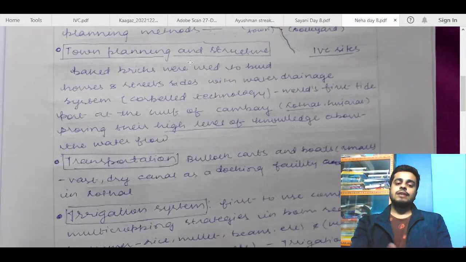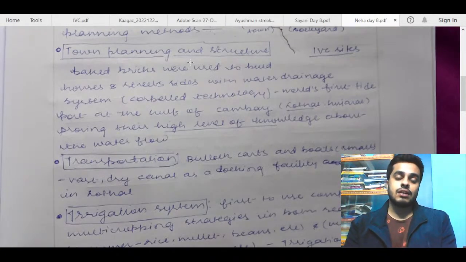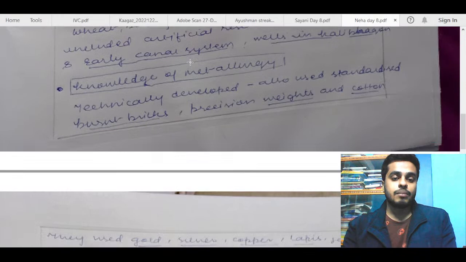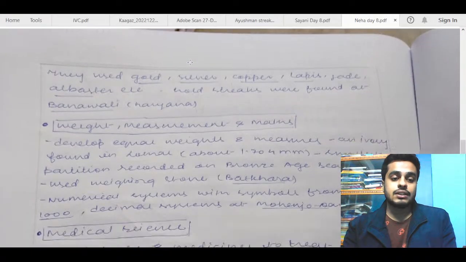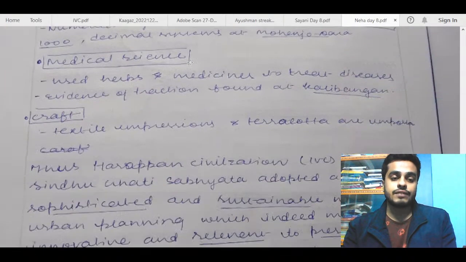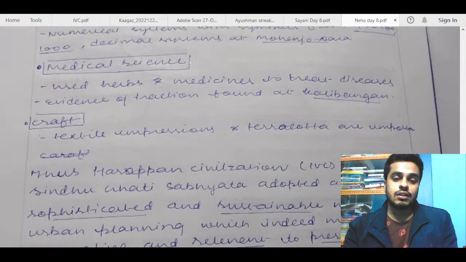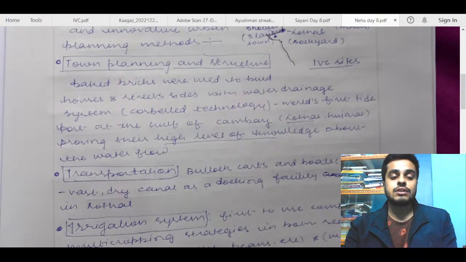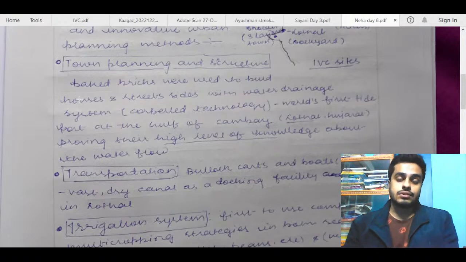What you can do in the body is separate both scientific methods and urban planning. When you talk about scientific methods, talk about the irrigation system, metallurgy, weights and measures, mathematics, medical sciences, crafts. You can talk about these things in scientific methods, and in urban planning you can talk about some more dimensions other than this town planning. For example, you can talk about commerce, trade, flourishing, seals and all. So you can mention that part also.